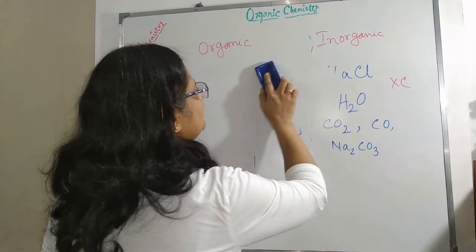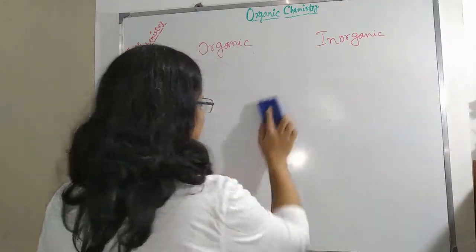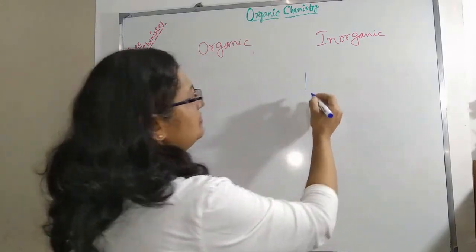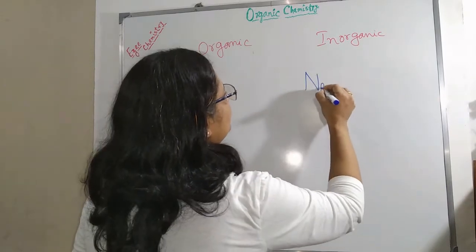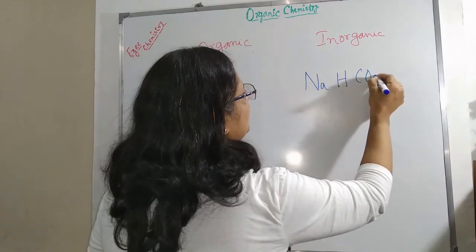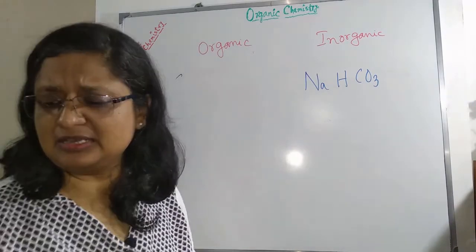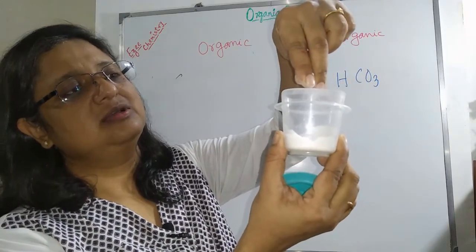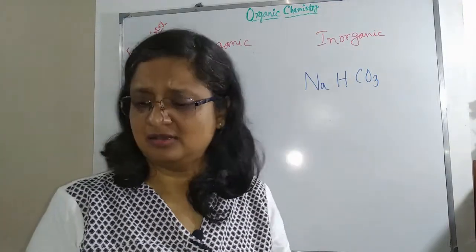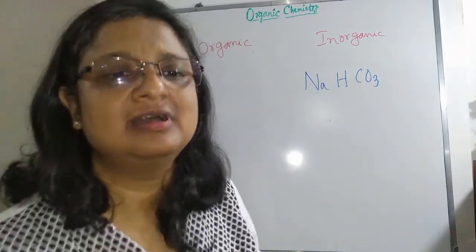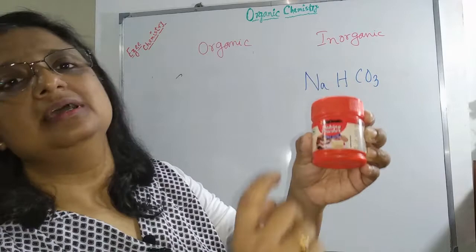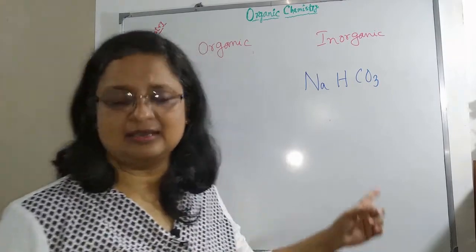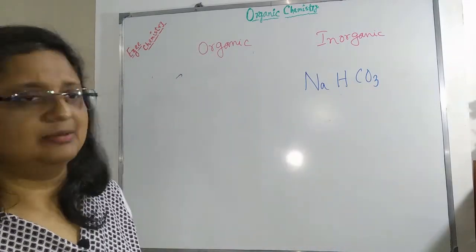Now, let me consider another example, which is sodium bicarbonate or sodium hydrogen carbonate. Actually, sodium bicarbonate is a white powdery substance like this. This is baking soda, which is a constituent of baking powder that we use in making cake. This baking soda has a formula of sodium hydrogen carbonate.